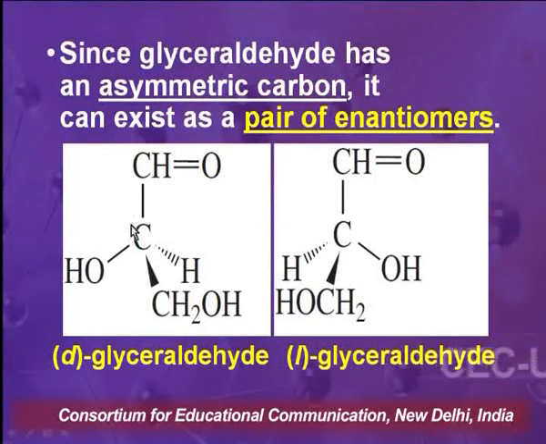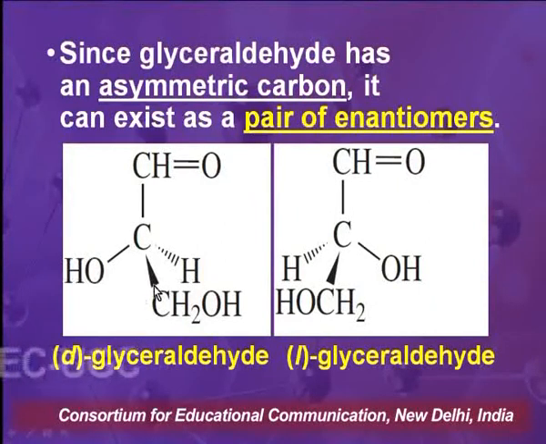The bonds which are shown by straight lines, and the groups attached to them, are in the plane of the paper. This hydrogen, which is shown by a broken line, indicates that this group is going away from the observer, and this solid wedge indicates that the hydroxymethyl group is coming towards the observer.